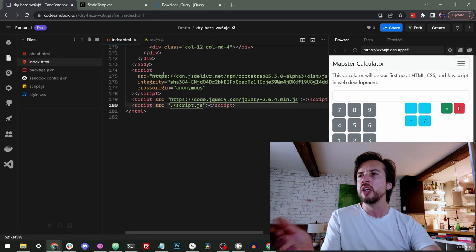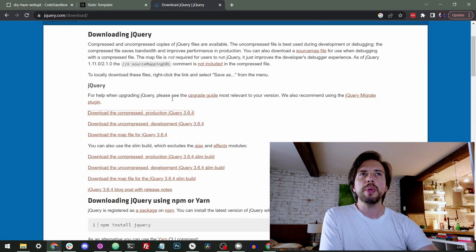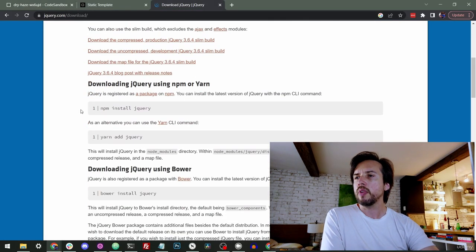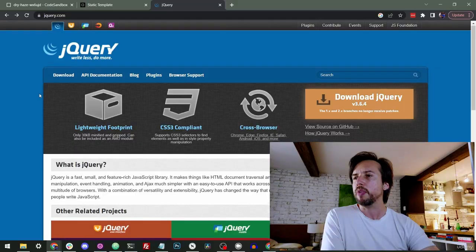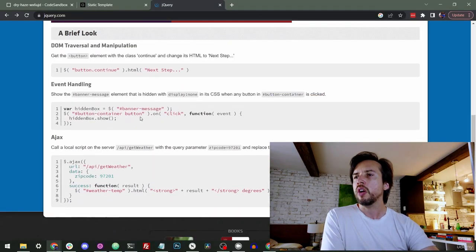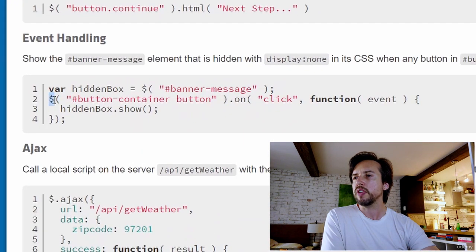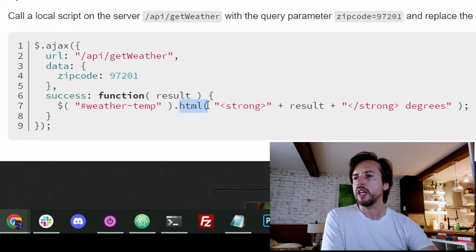Nothing changed. So what can we do? Well, there's some basic stuff that they even have as examples here. It has here how to add a click event. We see this $ sign, and then there's something that looks almost like CSS. Then it says on click, okay, and then there's .show, okay, so there's .html.